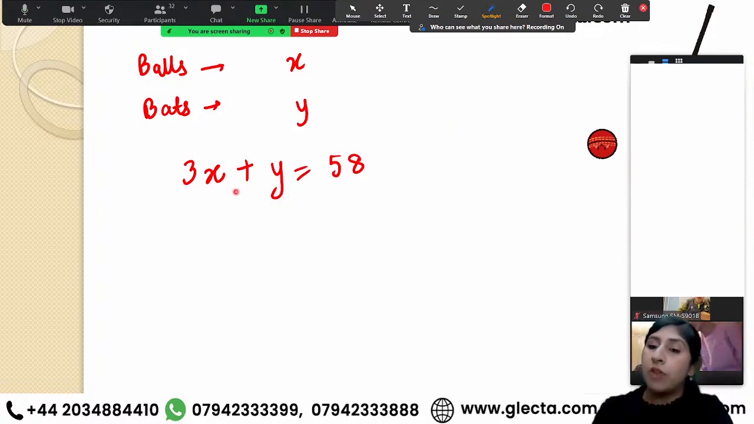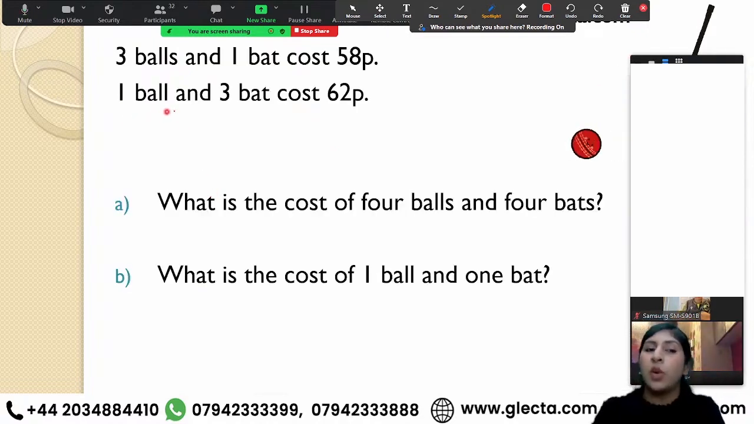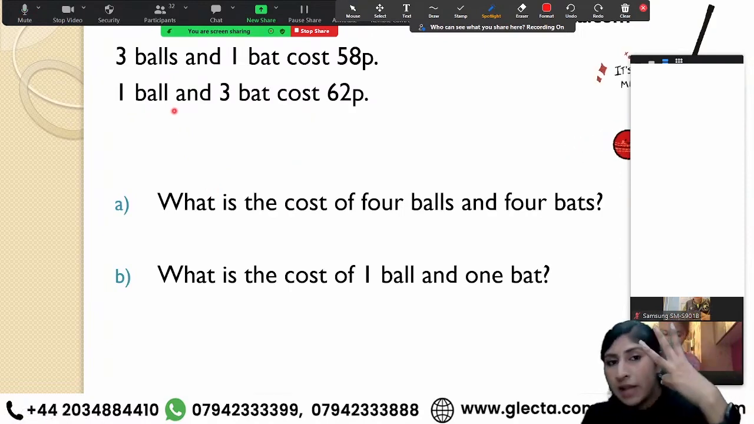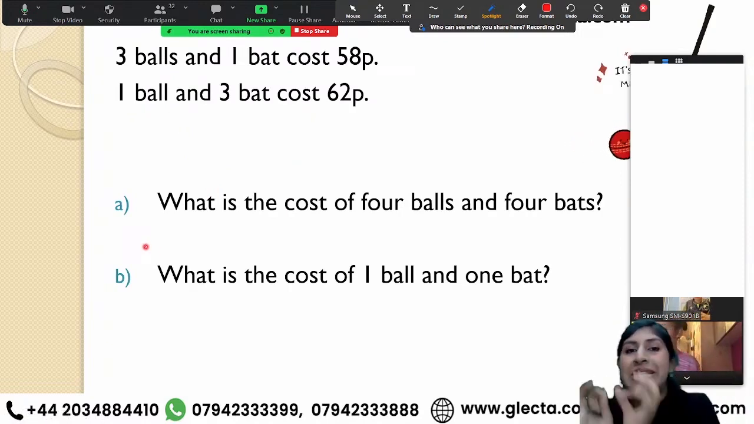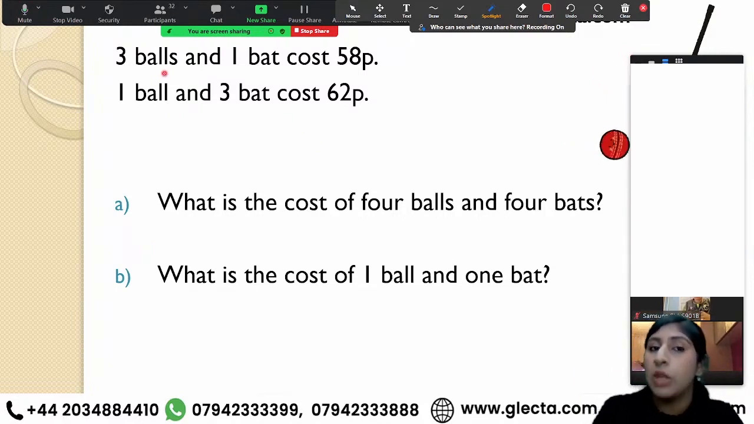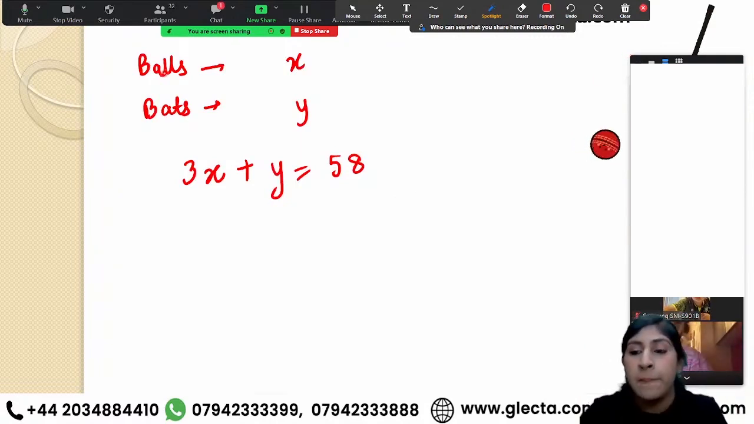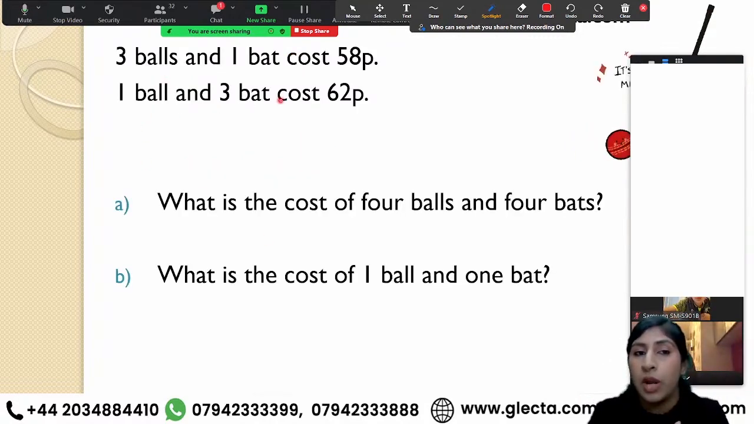Similarly, I can try out the second equation as well. I would want you guys to text me your equation number 2 that you'll be forming. I formed one equation. What would be the equation that I shall write for 1 ball and 3 bats together costing 62p? Everyone on the chat box, quickly. For 3 balls and 1 bat, I did 3x plus y equals 58. I want all of you to do 1 ball and 3 bats.